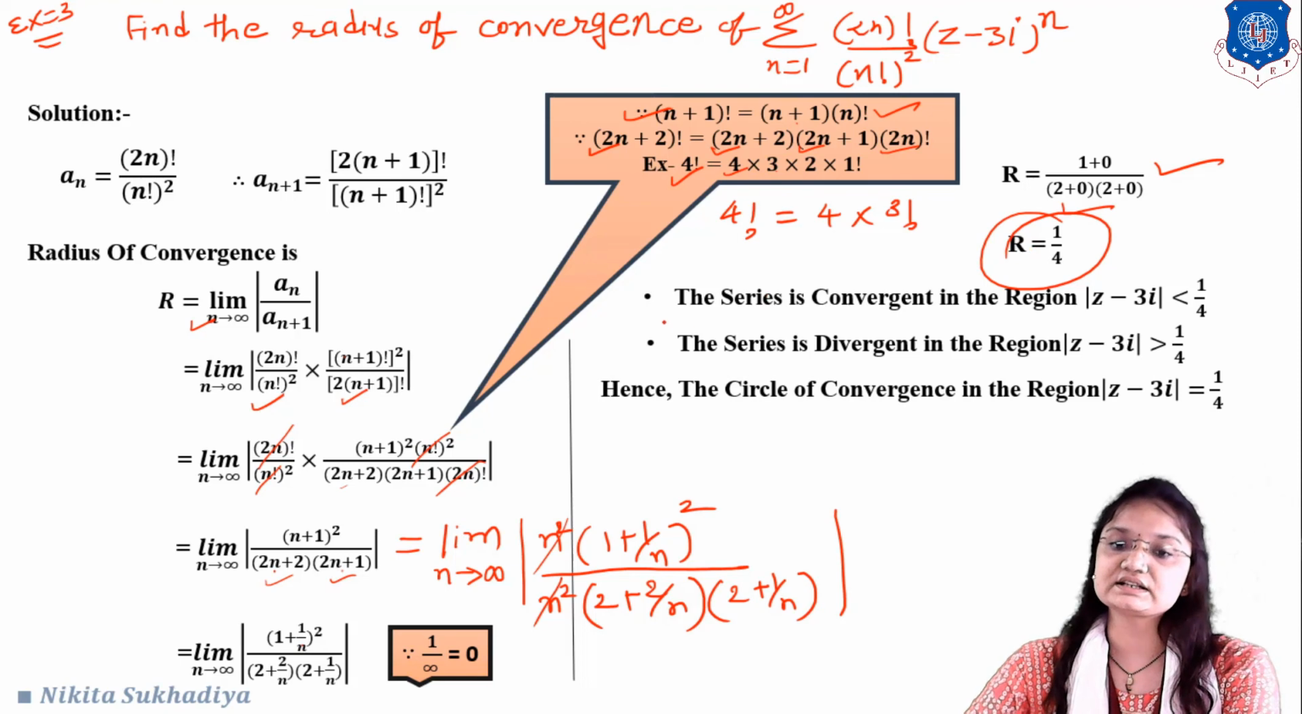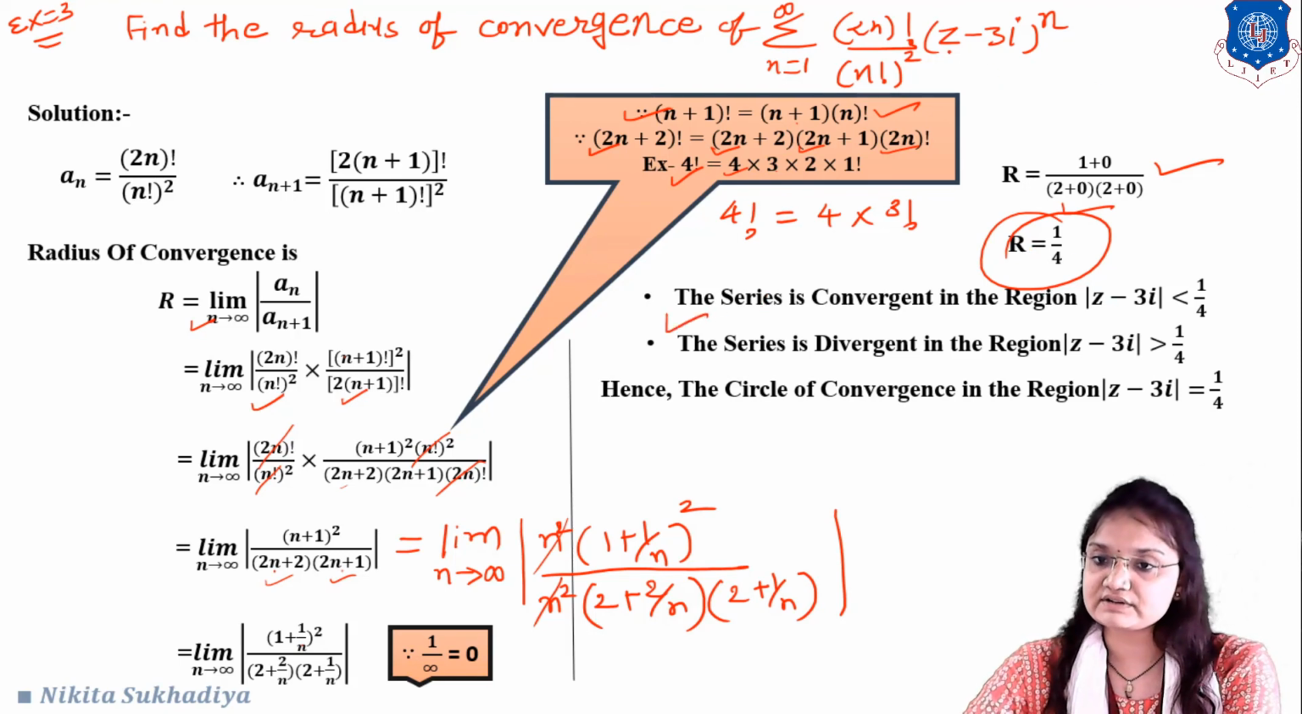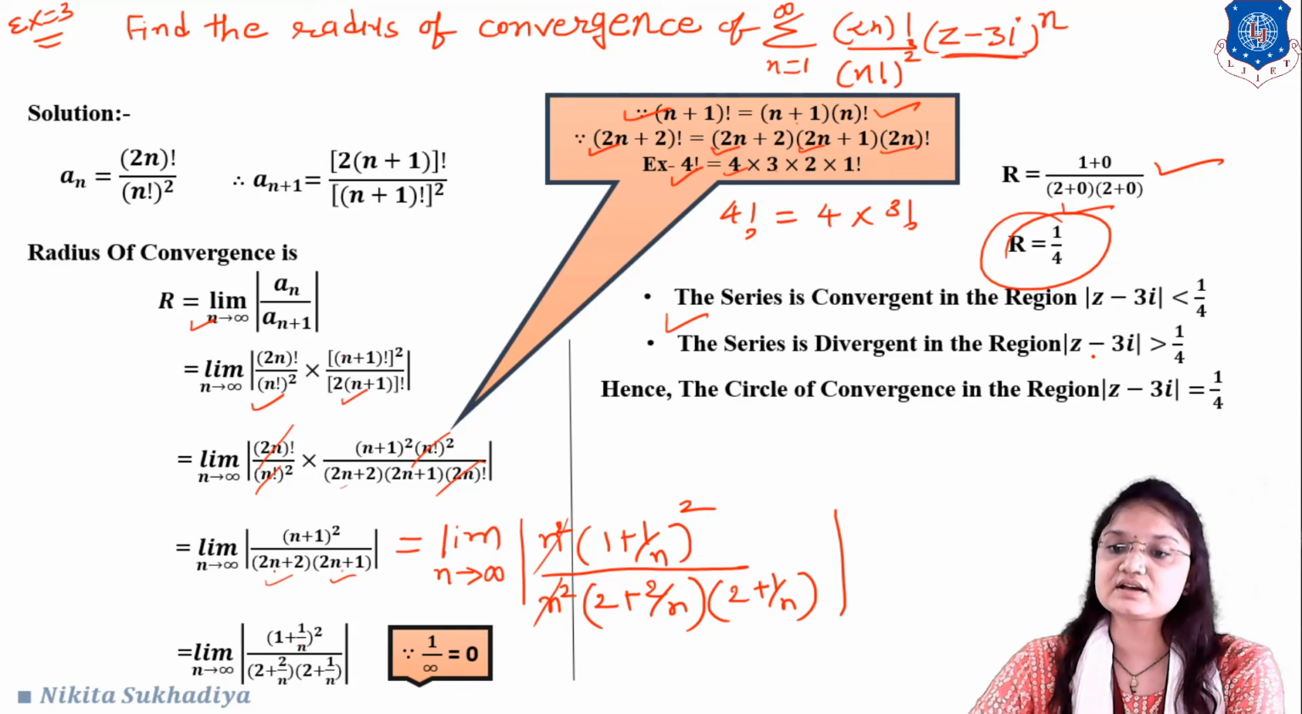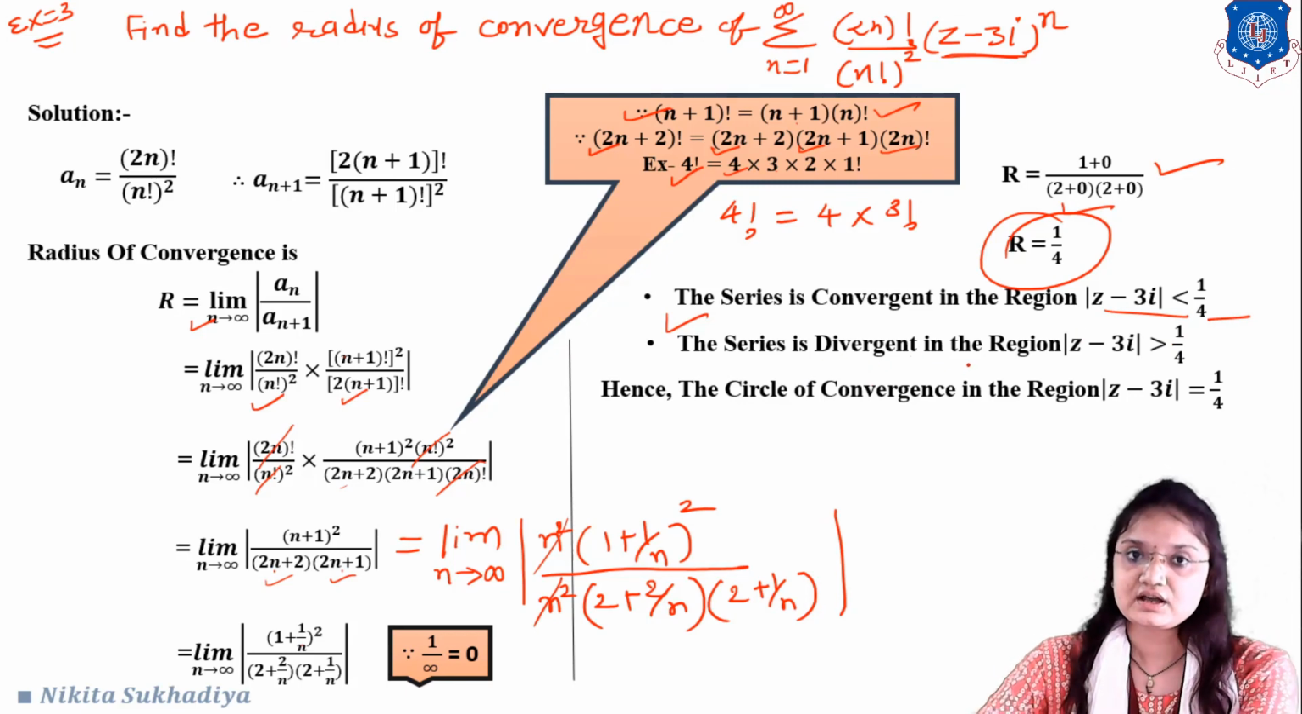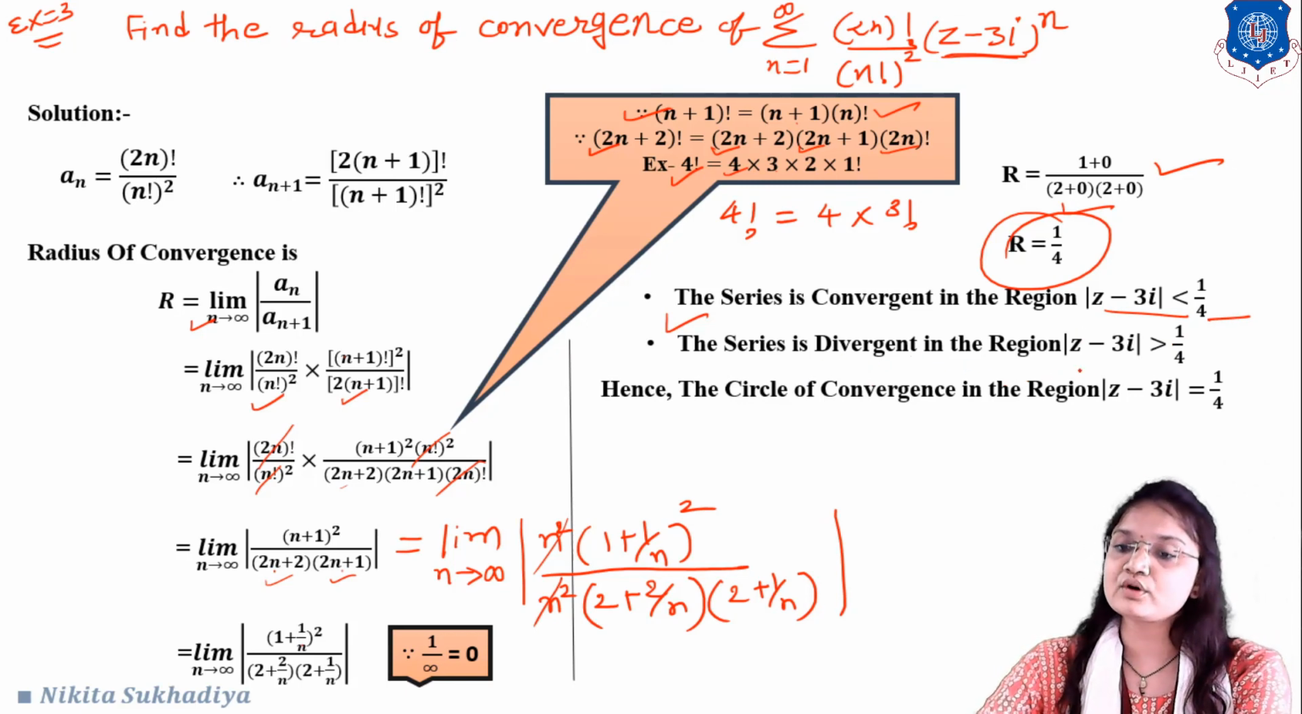So we can say that the series is convergent in the region, here our circle, that is z minus 3i. So in modulus of z minus 3i less than 1 upon 4, and the series is divergent outside of the circle, that is modulus of z minus 3i greater than 1 upon 4, and the circle of convergence is in the region modulus of z minus 3i equal to 1 upon 4.